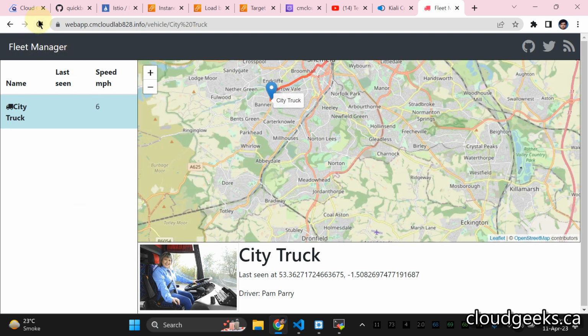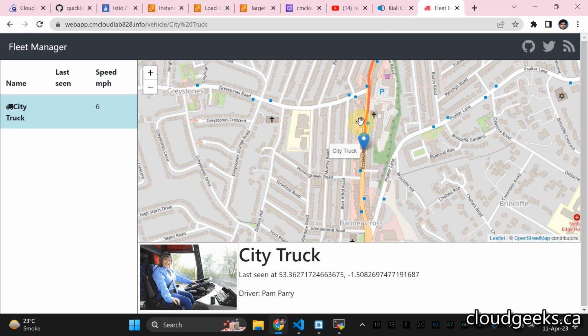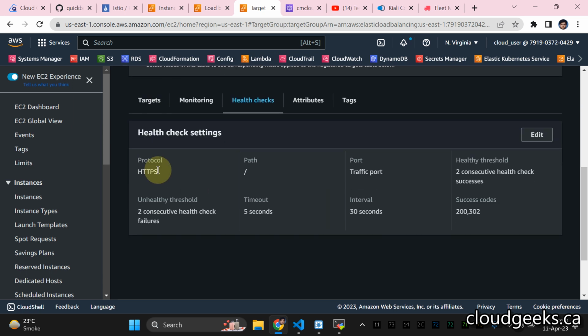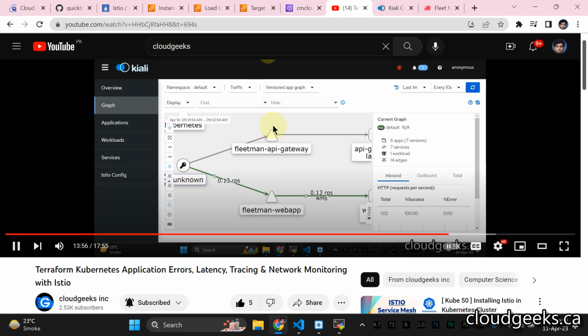If you see, we are sending requests to our application here, and let me show you the stuff regarding the target groups. If you check the health section, the protocol is HTTP. If you see my previous video, let me start from here.